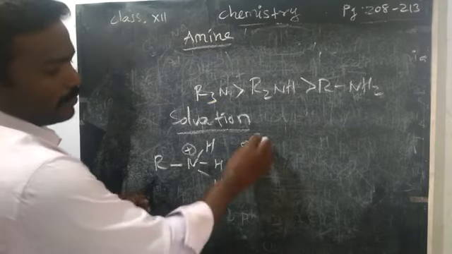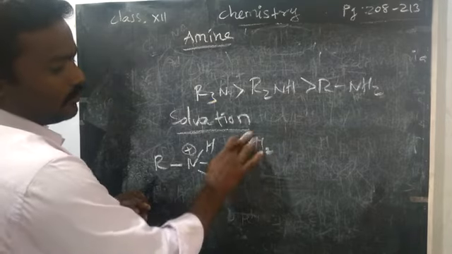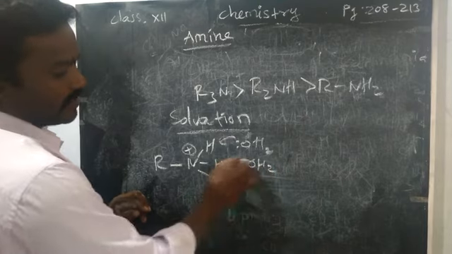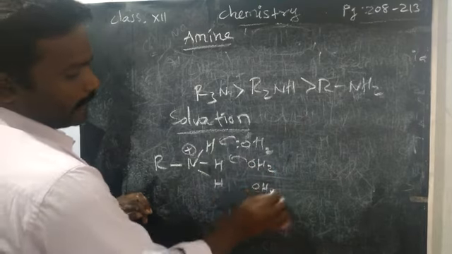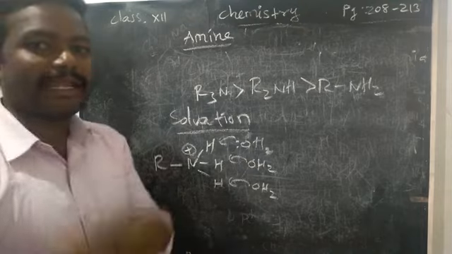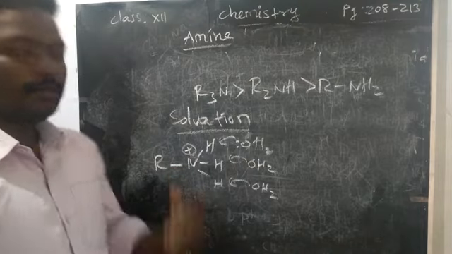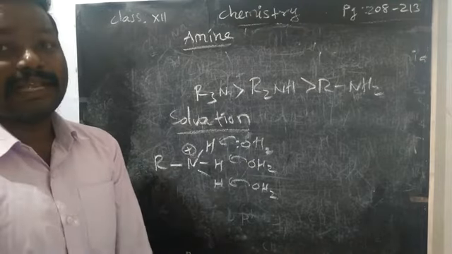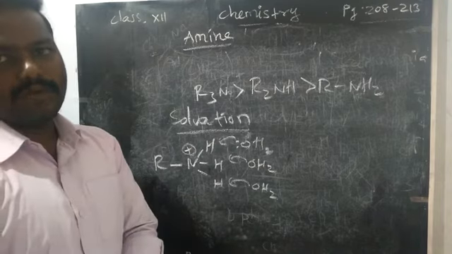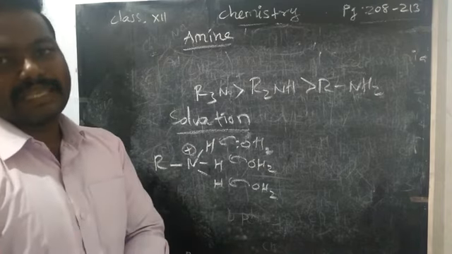Now three water molecules can approach this proton. That is solvation. So three moles of water can approach the primary amine, and it has more basic character. The one with higher solvation has more basic character.